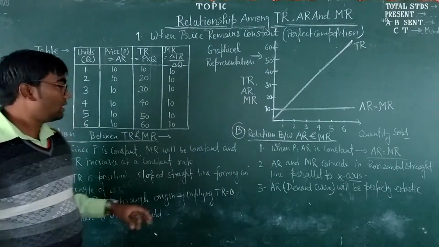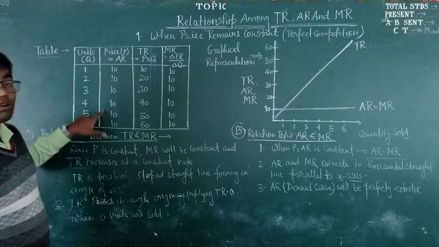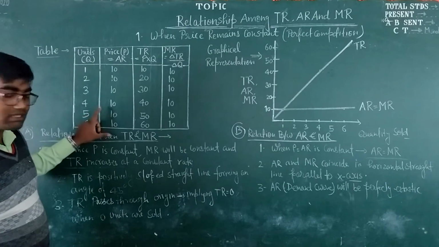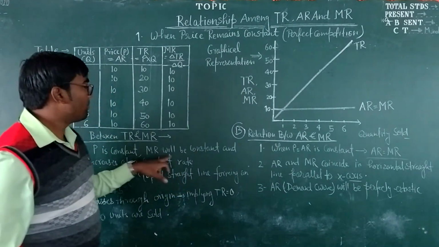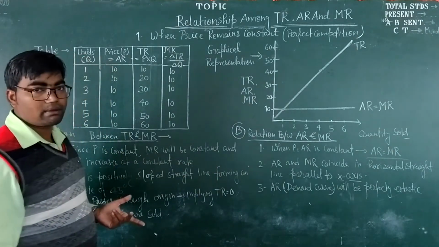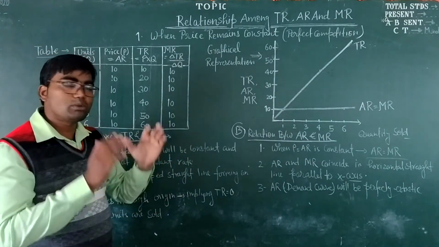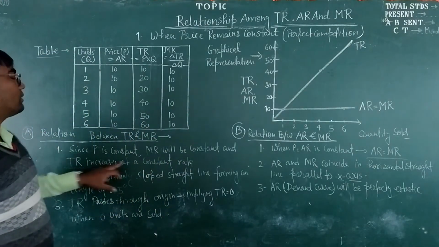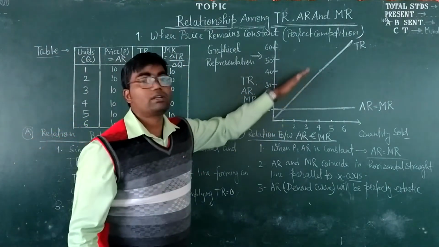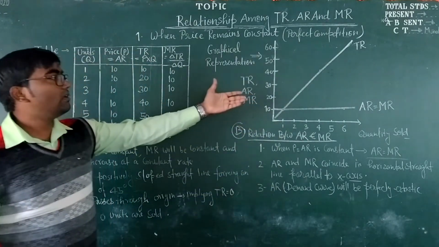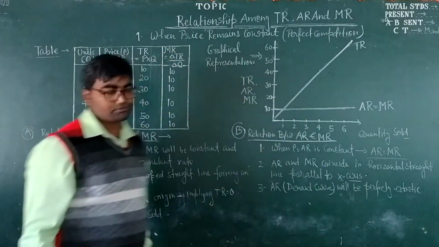Looking at the graph, we can see that since price is constant, the first relationship is that since price is constant, marginal revenue will be constant. You can see here. Since price is constant, marginal revenue will also be constant, and total revenue increases at a constant rate. You can see this relationship in the diagram.